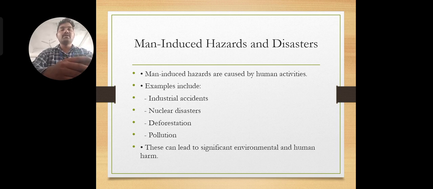And next to nuclear disasters, there are World War One and World War Two. These are all called man-made disasters. World War One and World War Two also come under disasters. The next one is deforestation and urbanization. Every man needs an individual house to construct and live in comfortably. For that reason, man cuts the trees, which we call deforestation, to expand urbanization.